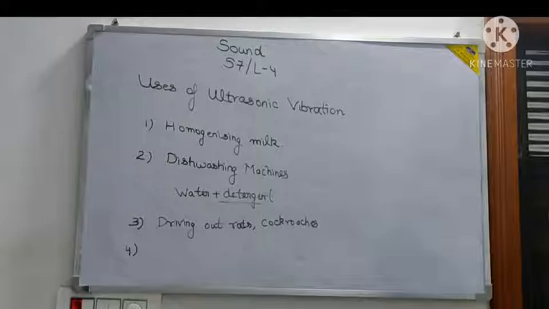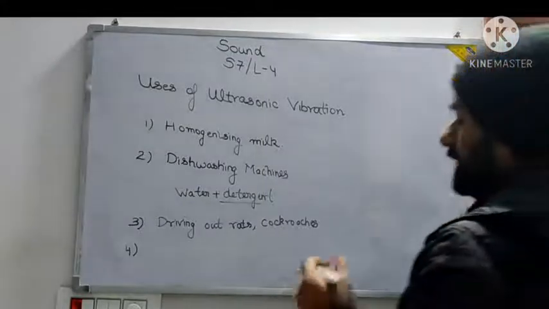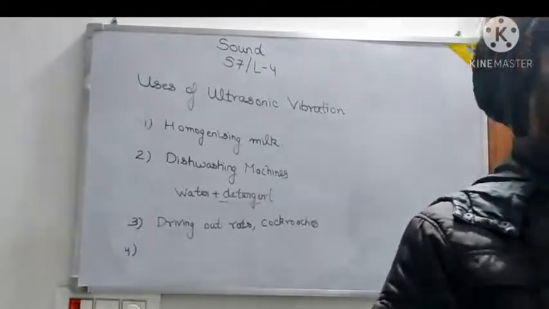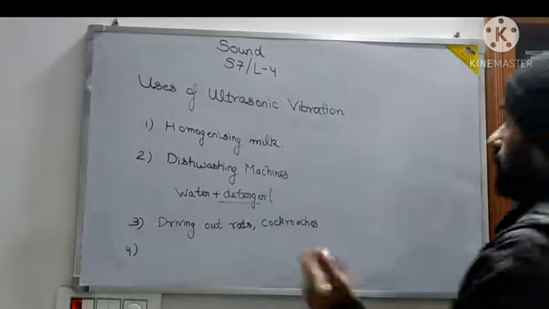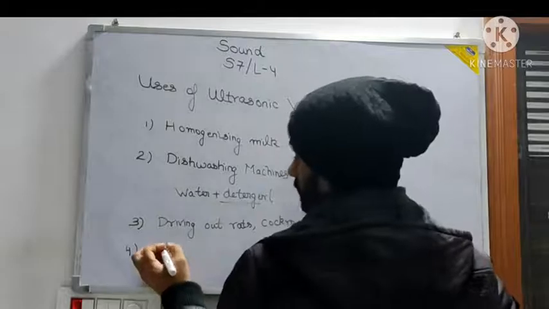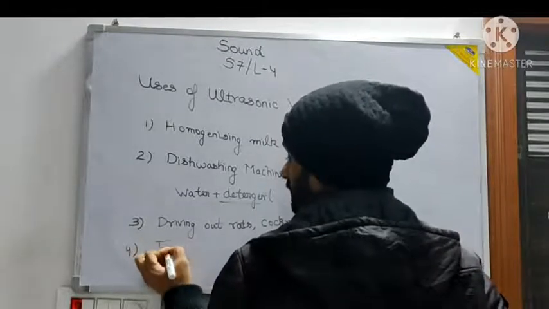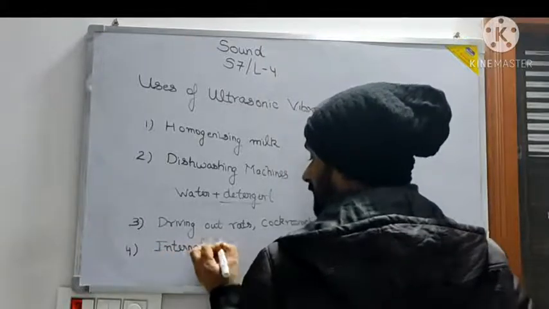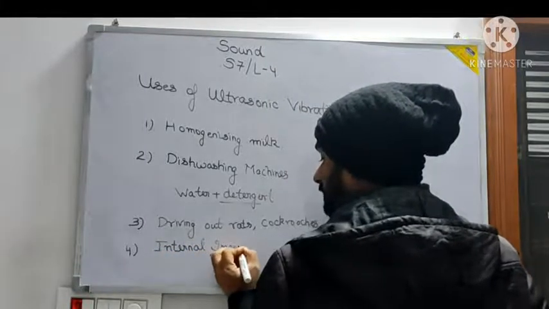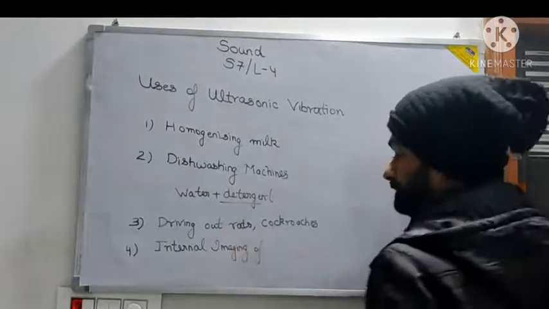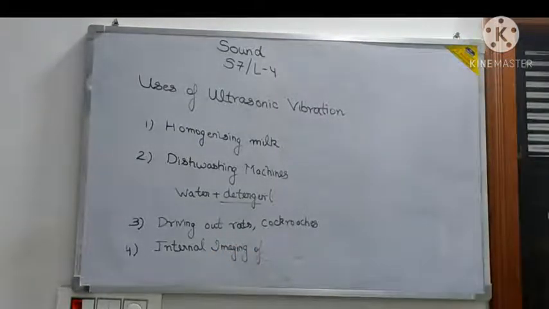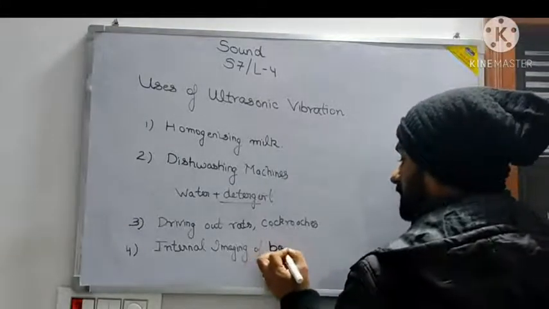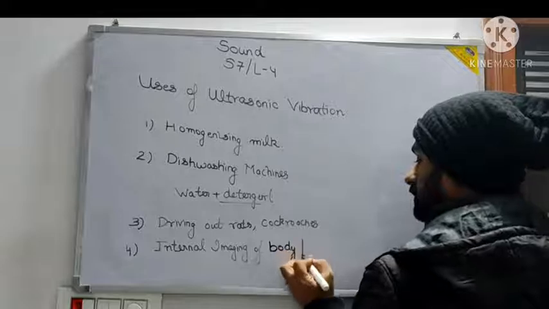Then the fifth is internal imaging of the human body. You might have seen sometimes, suppose some person has got a fracture or a crack. The doctor recommends that you have to go for an ultrasound, so you go. That is internal imaging of body parts.